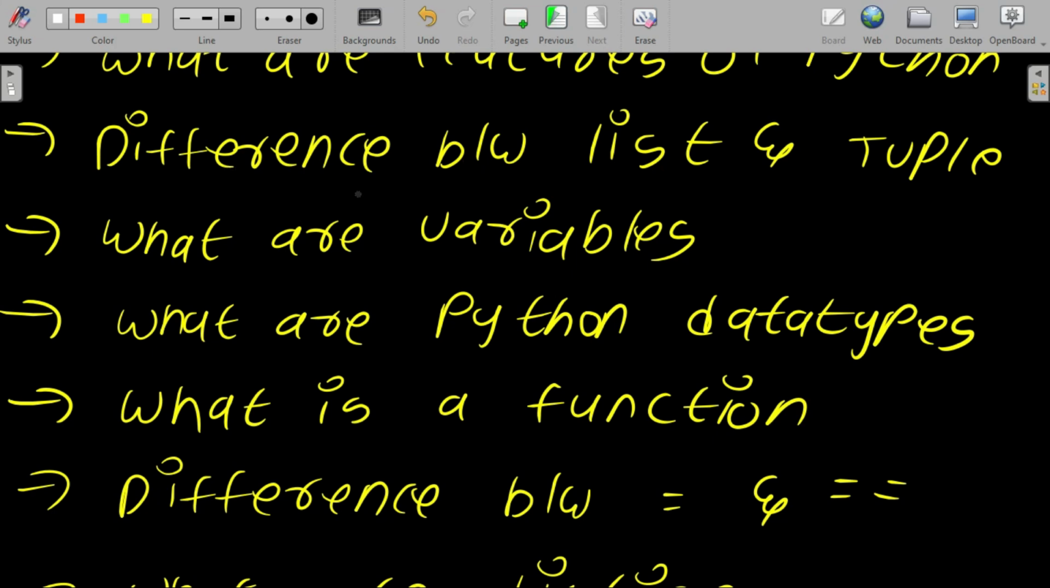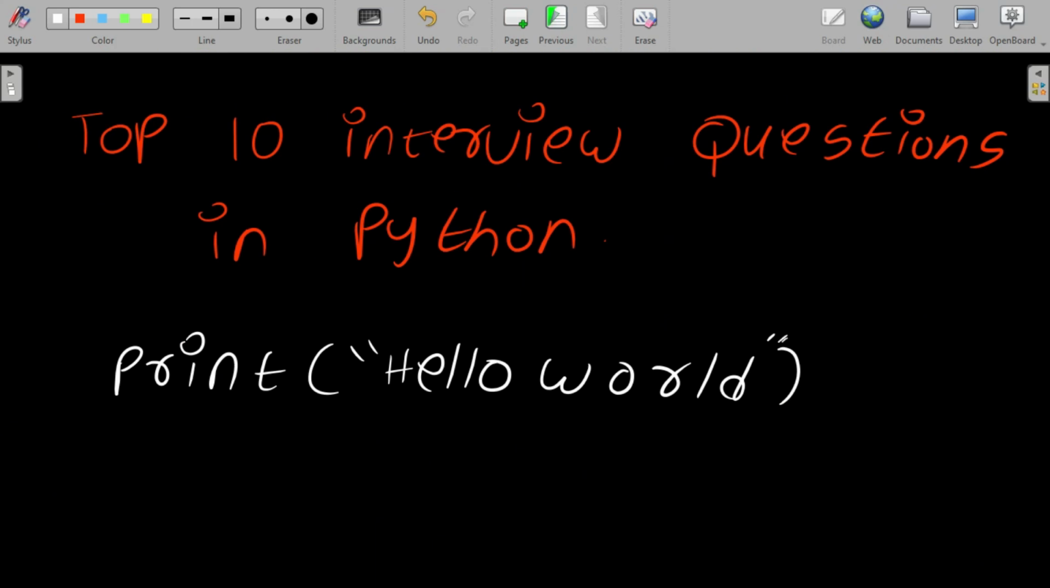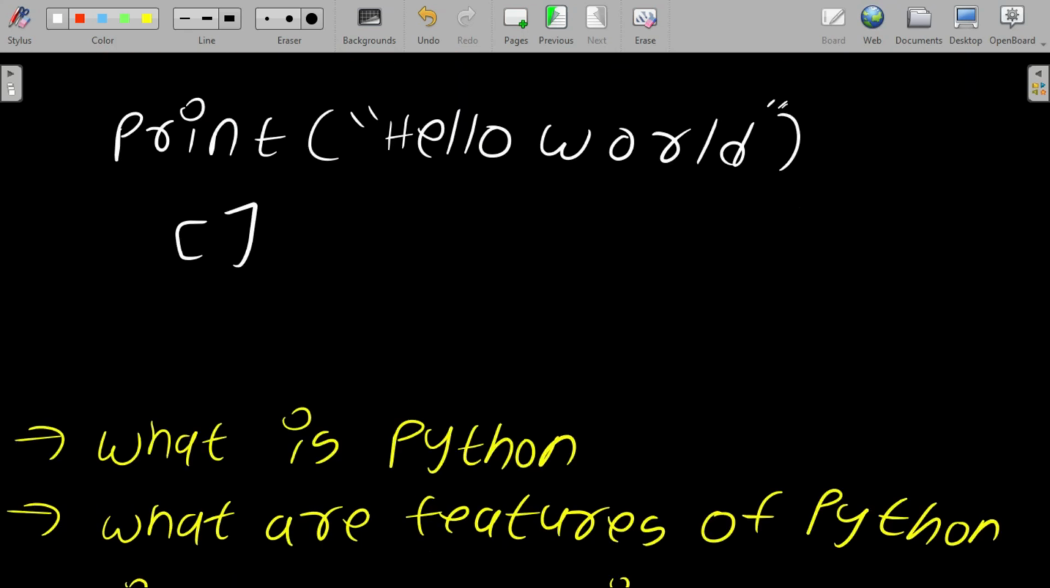What is the difference between list and tuple? The answer is, a list uses square brackets and it can be changed. So a list can be changed. When it comes to a tuple, it uses parentheses, and it cannot be changed.